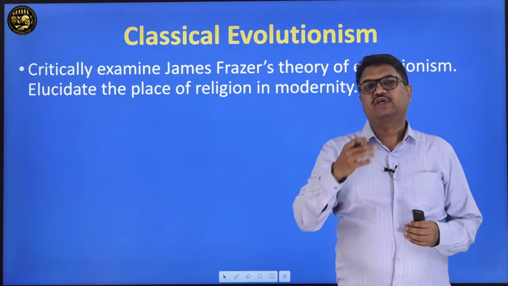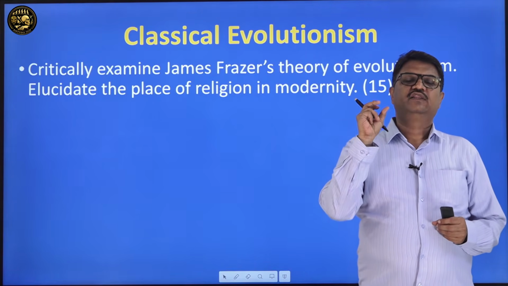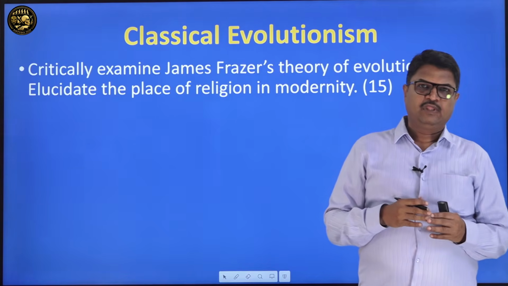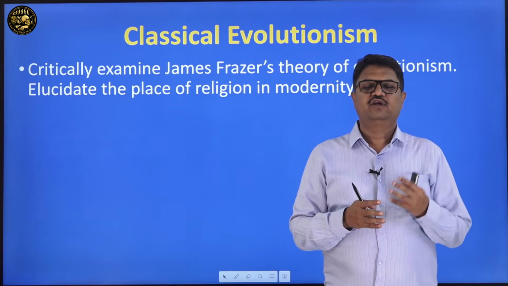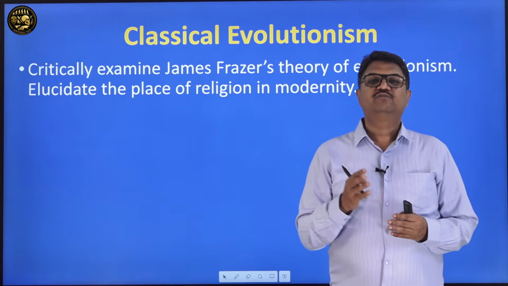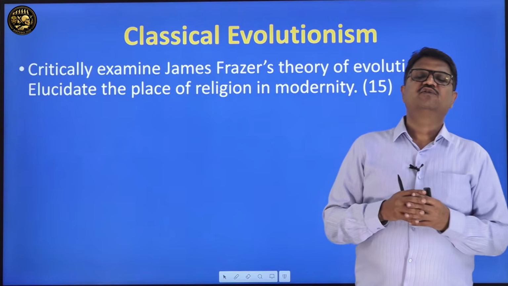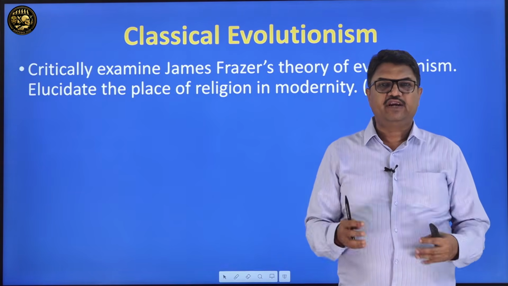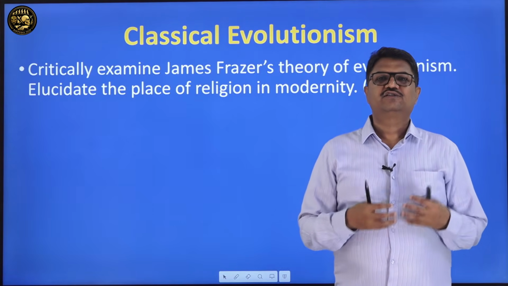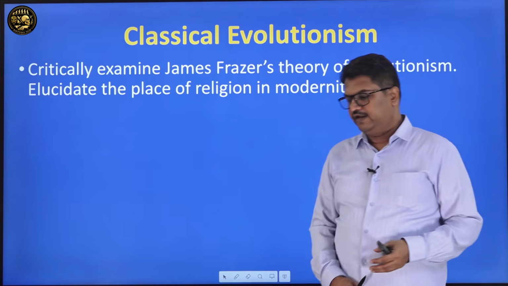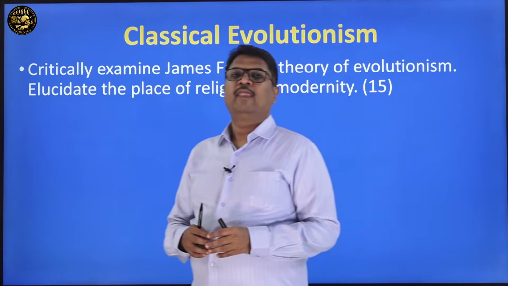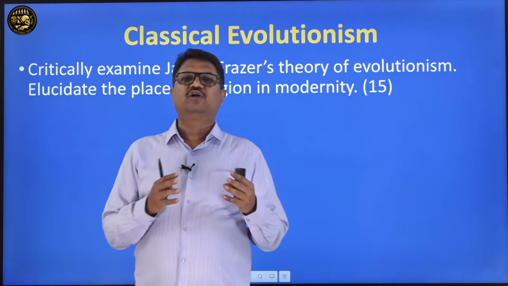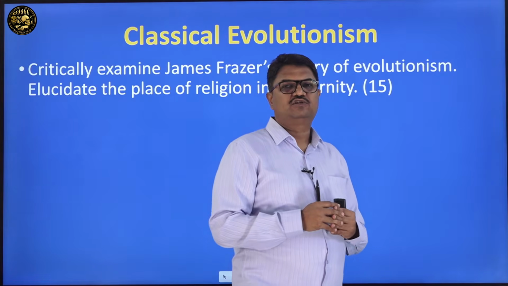If you see the syllabus again, in classical evolutionism, 3 names are actually mentioned: Tylor, Morgan, Frazer. E.B. Tylor, L.H. Morgan, James George Frazer. So, this man was said to be a classical evolutionist. Classical evolutionism is the theory which pioneered, that means it kick-started, a slew of ideas and concepts and principles which have been given a single rubric called theories. Either you call them theories or part of anthropological thought.